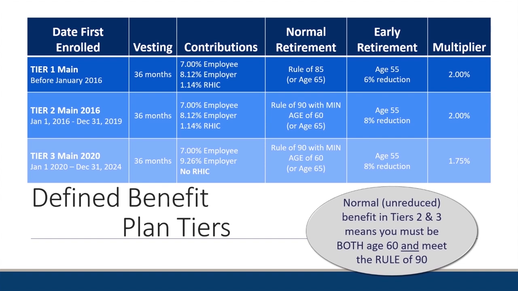On tiers 1 and 2, we see a 2% multiplier for that retirement. So your final average salary times your years of service times the 2% multiplier is going to give you that single life benefit. However, on tier 3, we see a 1.75% multiplier. So that goes down a bit. So your years of service times your final average salary times 1.75% is what is going to give you that single life benefit.